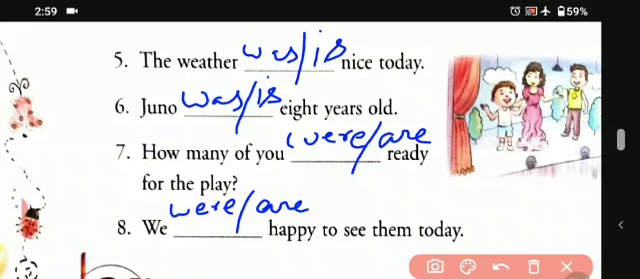Okay students, so this is how we have come to the end of this chapter, and I hope students you have understood this chapter.